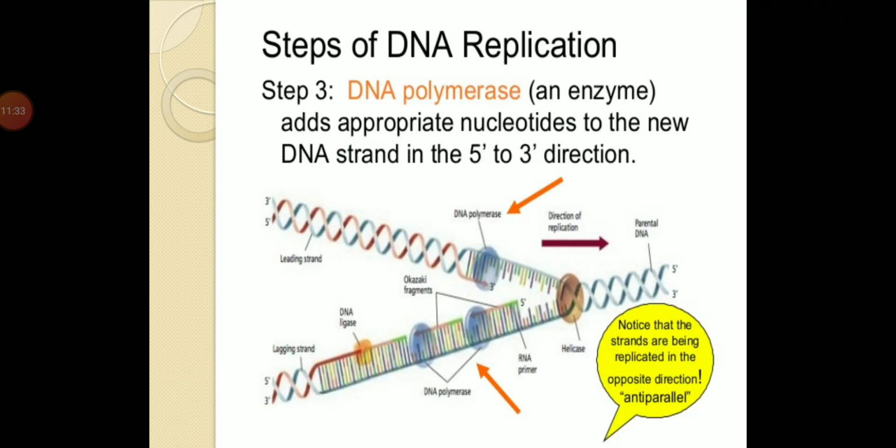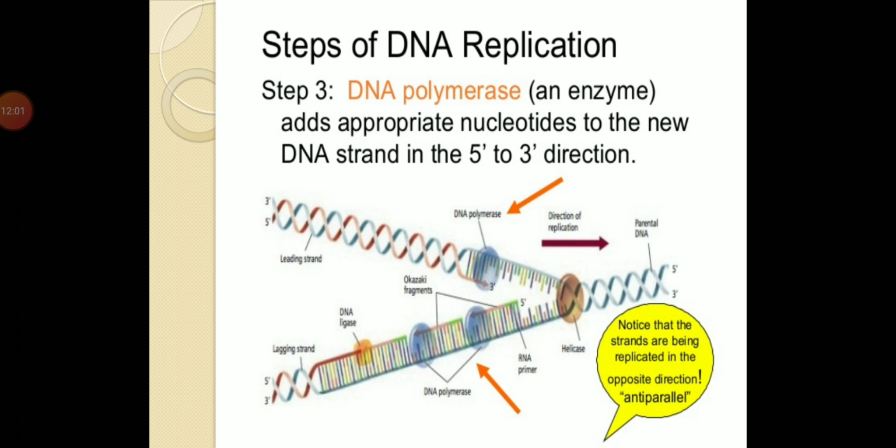Then the DNA polymerase enzyme adds appropriate nucleotides to the new DNA strand in the 5' to 3' direction. That means the synthesis of new strands takes place. Initially nucleotides are activated, which is known as phosphorylation. Then occurs the initiation point, that is the point of origin from where the replication occurs.